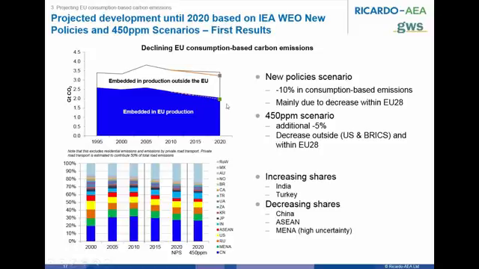We find that consumption-based emissions are decreased by an additional 5%, and this decrease mainly takes place outside the EU, in the US or in the BRICS countries, so Brazil, Russia, India, China, and South Africa, but also in the EU 28. A first conclusion from this analysis is that this initial modeling confirms how further coordinated action at the global level, such as the action in the 450 ppm scenario, to reduce emissions